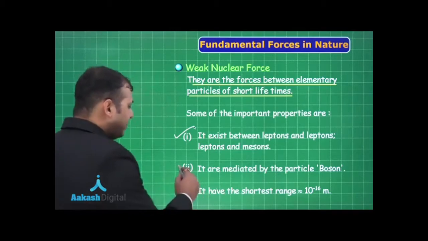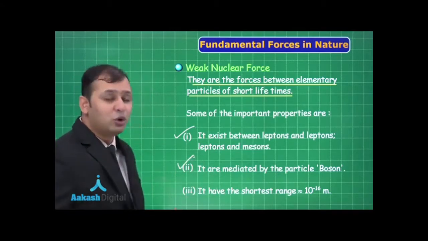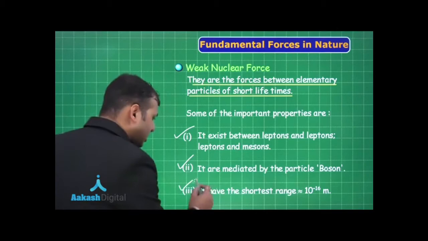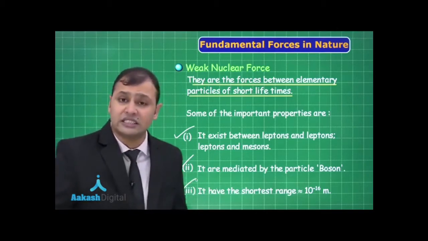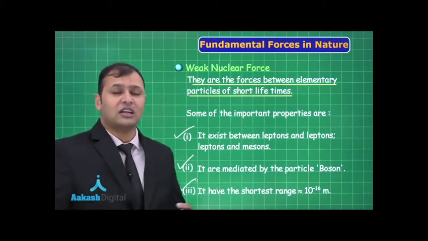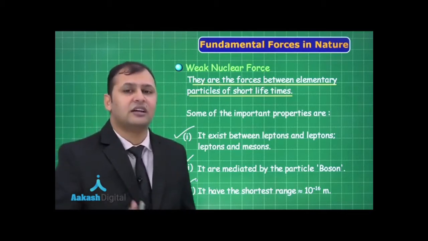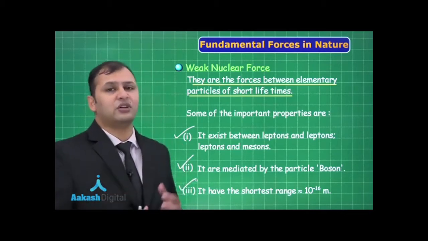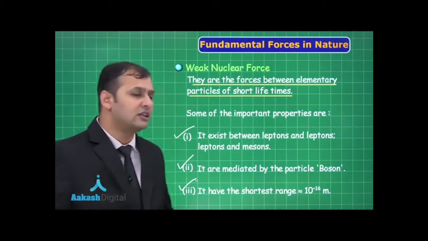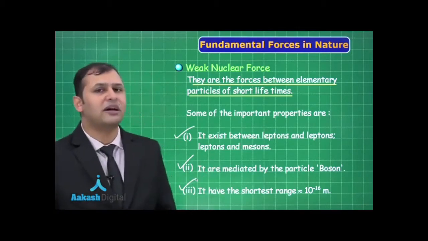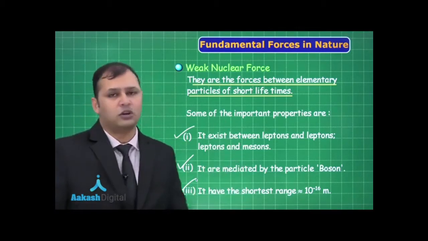Then they are mediated by the particle which is known as bosons, and they have the shortest range of 10 to the power minus 16 meter. So the largest range possible for the forces is the infinite range for the gravitation and the electromagnetic forces, and the shortest would be the 10 to the power minus 16 meter for the weak nuclear forces.